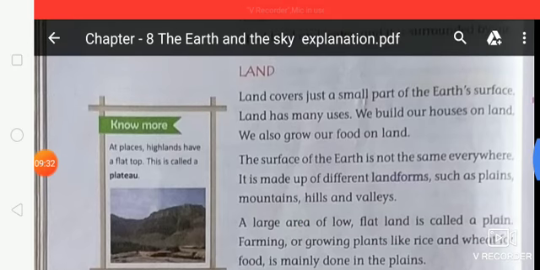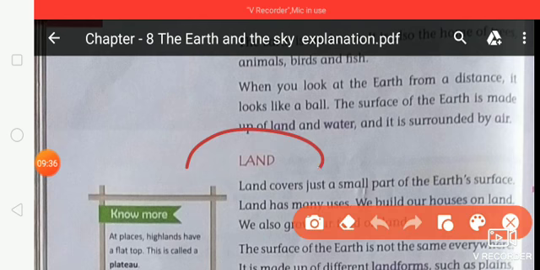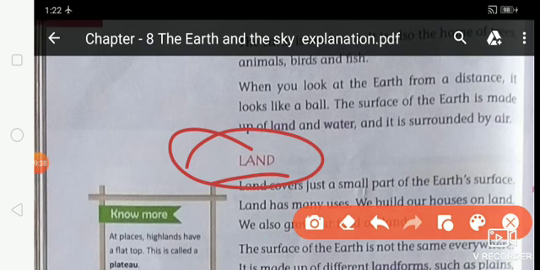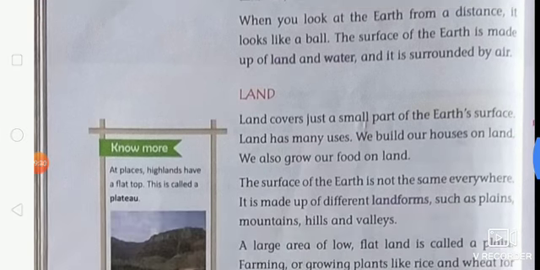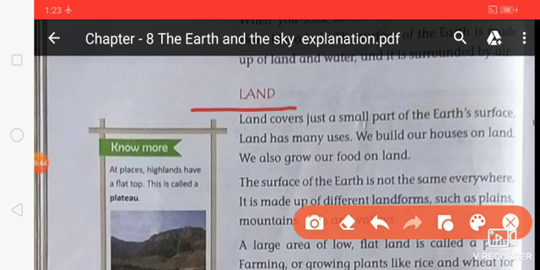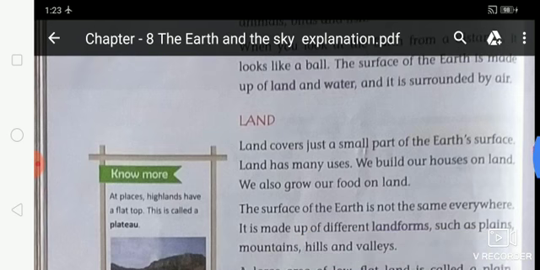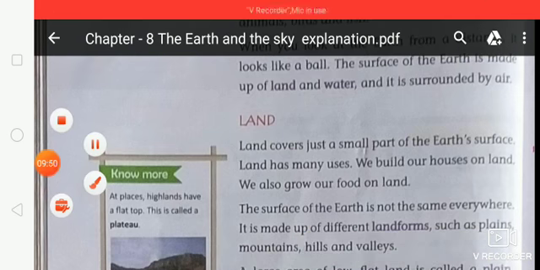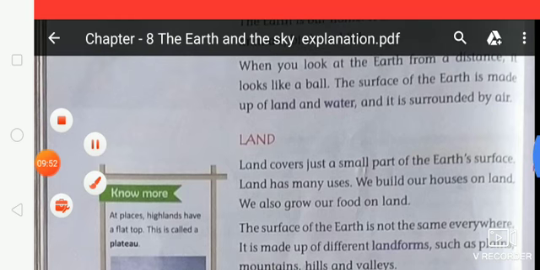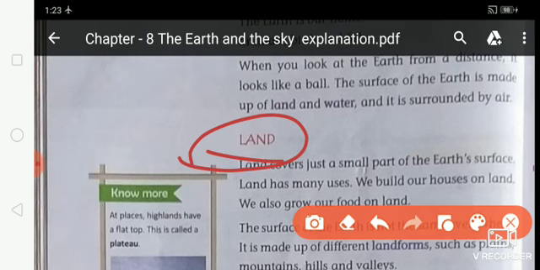Here you can see the first heading is land. Now tell me, what is the spelling of land? The spelling of land is L-A-N-D. Students, you all have to learn all the spellings. You don't have to miss any spellings of this chapter, or any chapter.